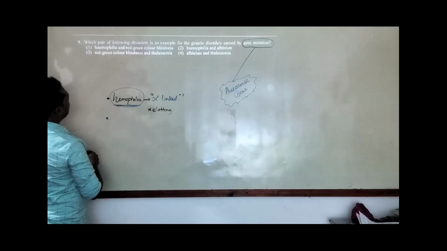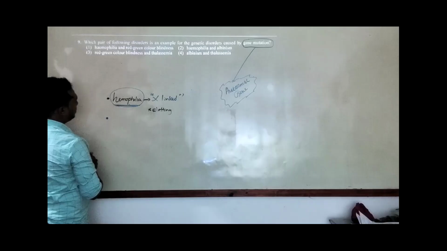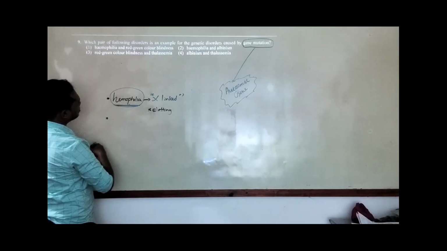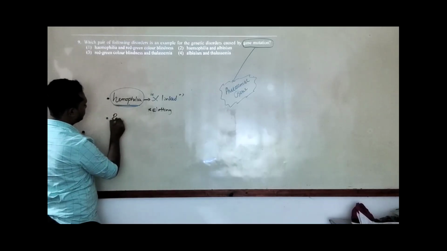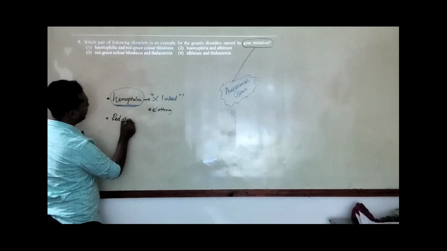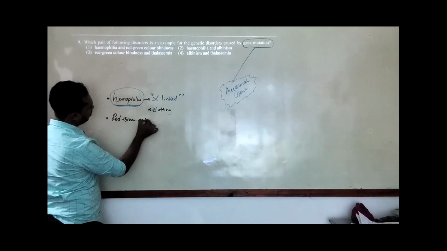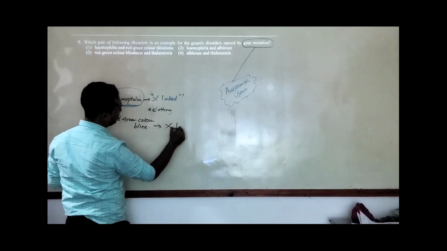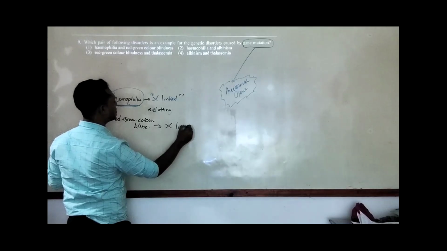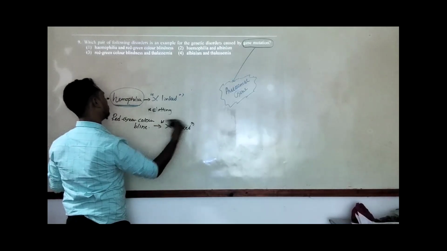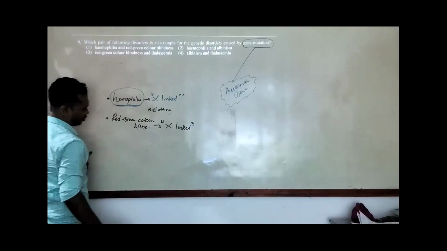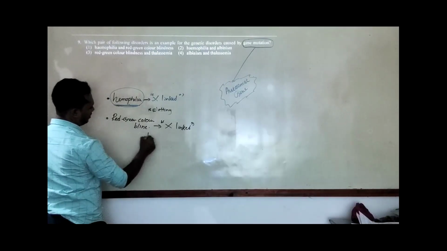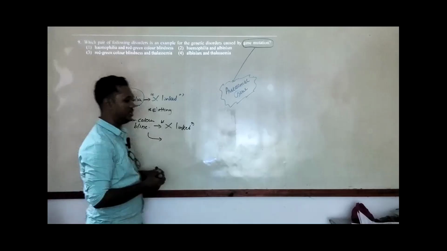Then we have red-green color blindness in the answers. Red-green color blindness also is X-linked, because it is affected by our X chromosomes, that means sex chromosomes, and some genes are affected.